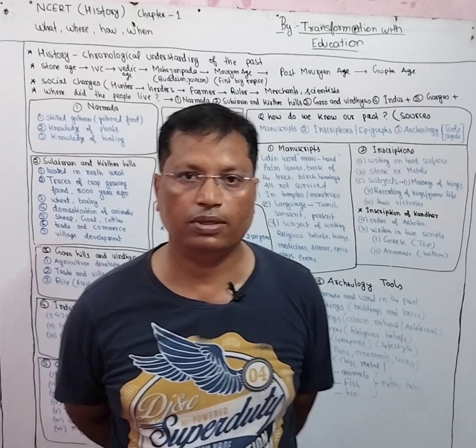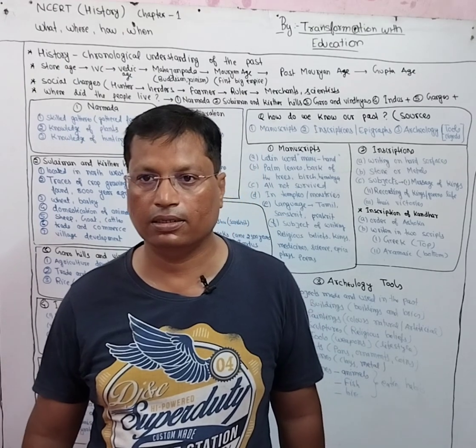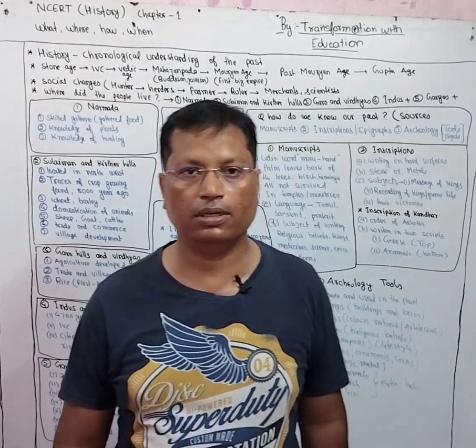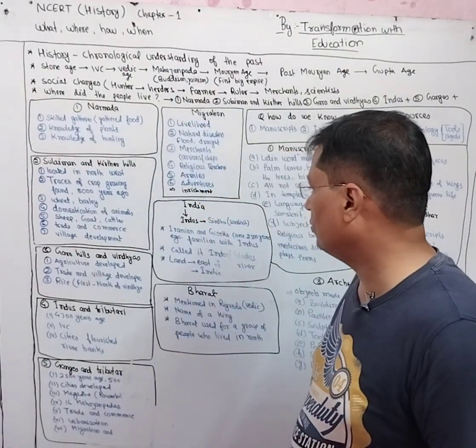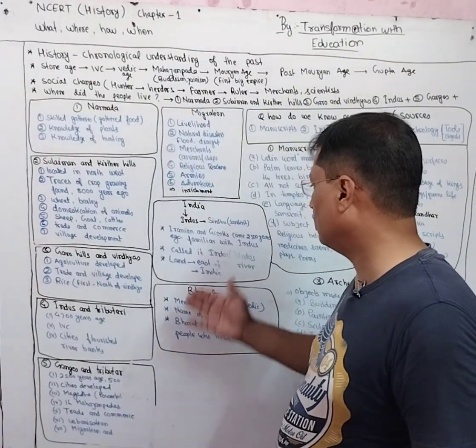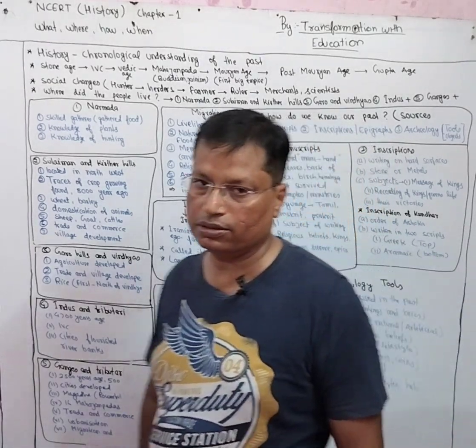But whoever tried to enter, they entered because they had the will, and we have heard that where there is a will, there is a way. They entered from the northwest, and the people who entered India were Iranians and Greeks. They came to India 2500 years ago.